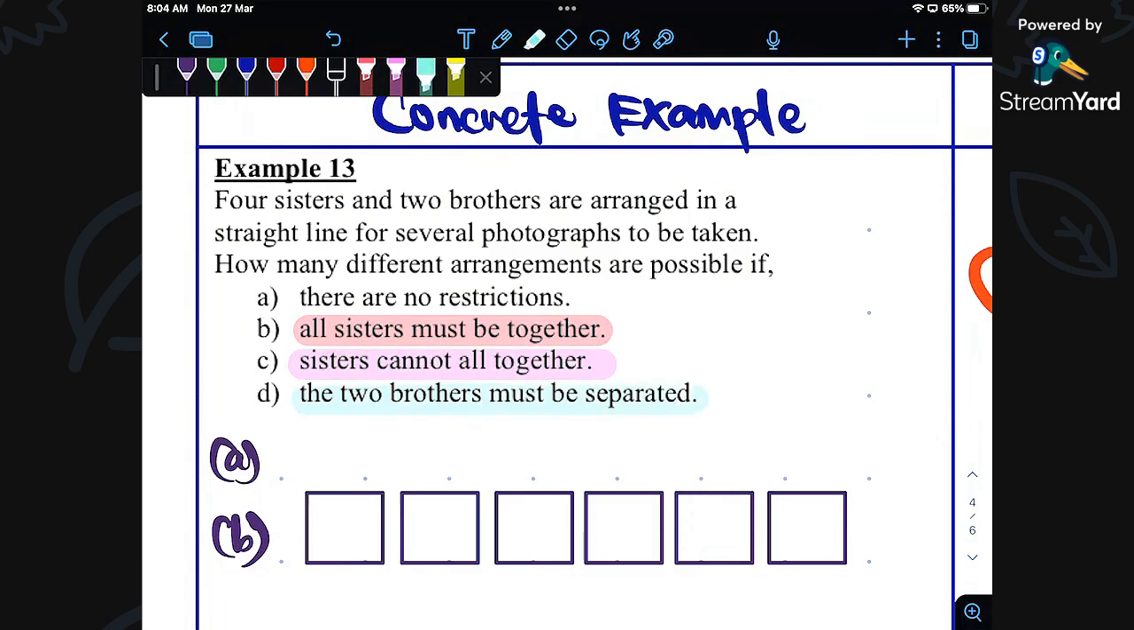Wow, what is this tree? This tree is where you have never seen before. This is called condition. Permutation with condition. So we have three types of condition.